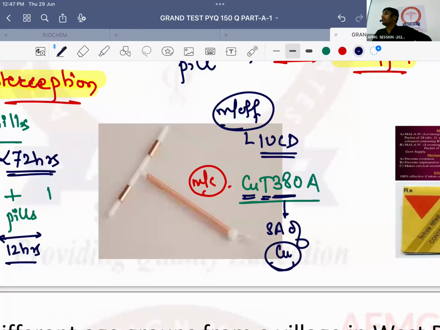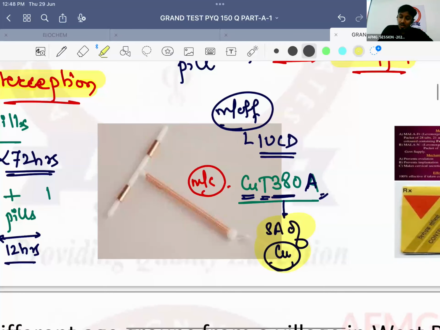It is the surface area of the metal, or the surface area of copper. This was a question in a previous year. 380 signifies what? 380 millimeter square is the surface area of copper used in the IUCD. And A, B or C signifies the length of the vertical limb. So fine, don't remember this, it will pass. But at least remember 380A because it is a previous year question.